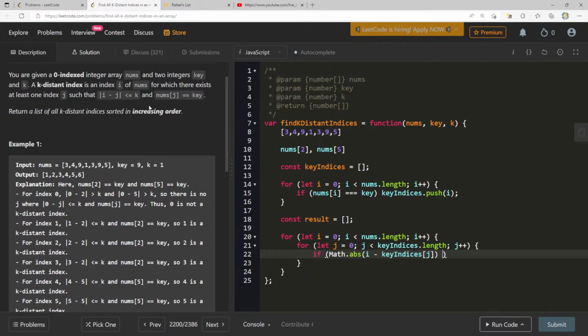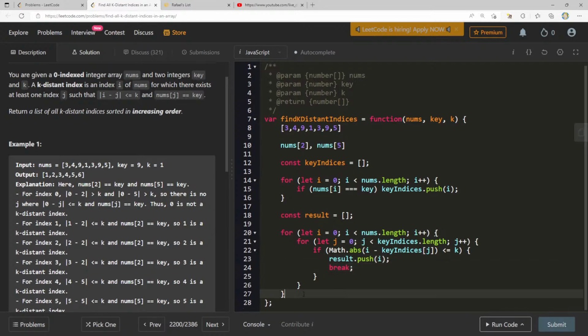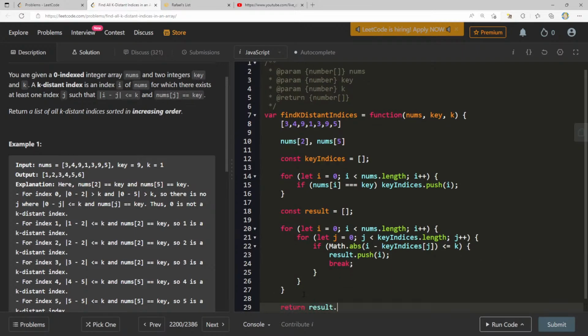greater than k, and they want it to be equals key, actually is less than or equal to key. Okay, less than or equal to k, we can say result.push(i), and then we'll just break out of this loop and immediately return to the next one. And then here we can say result.sort((a, b) => a - b). We're just sorting the output at the end.